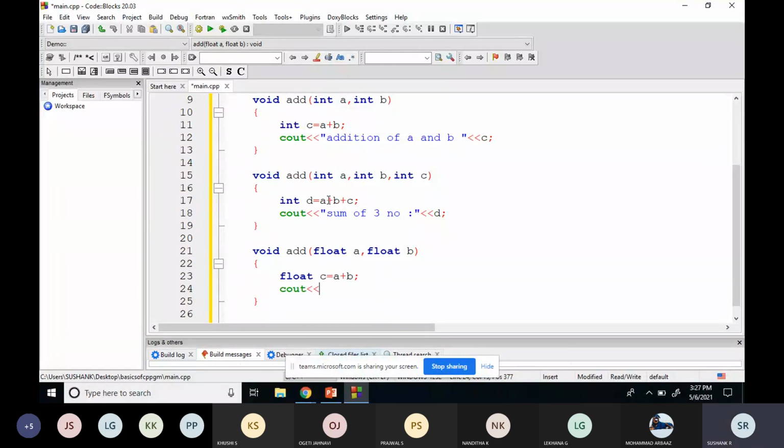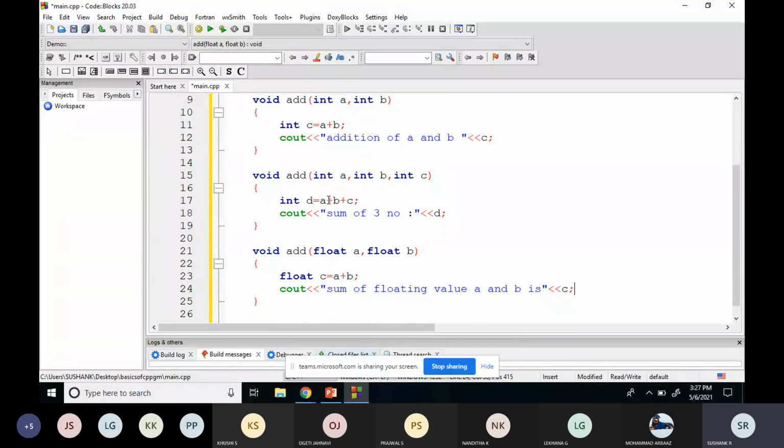After that, cout, sum of floating value a and b is then sum is stored in c. So see, I'll just explain this code. You just look into that.